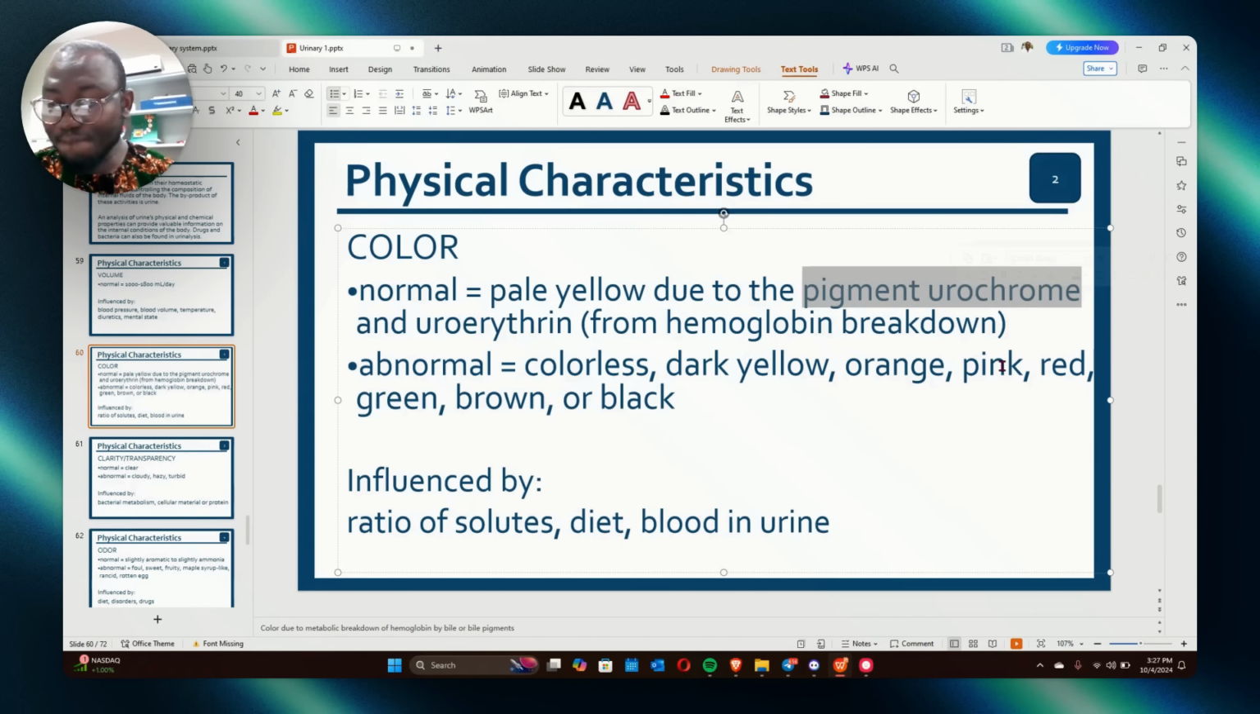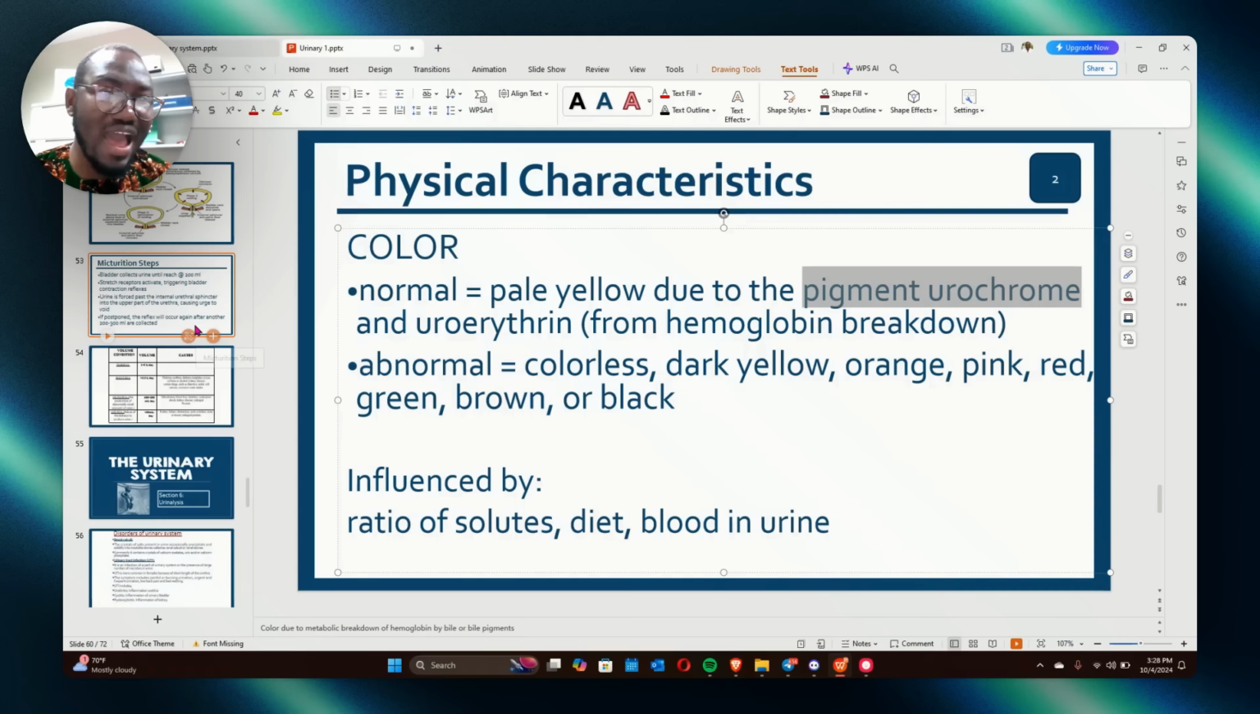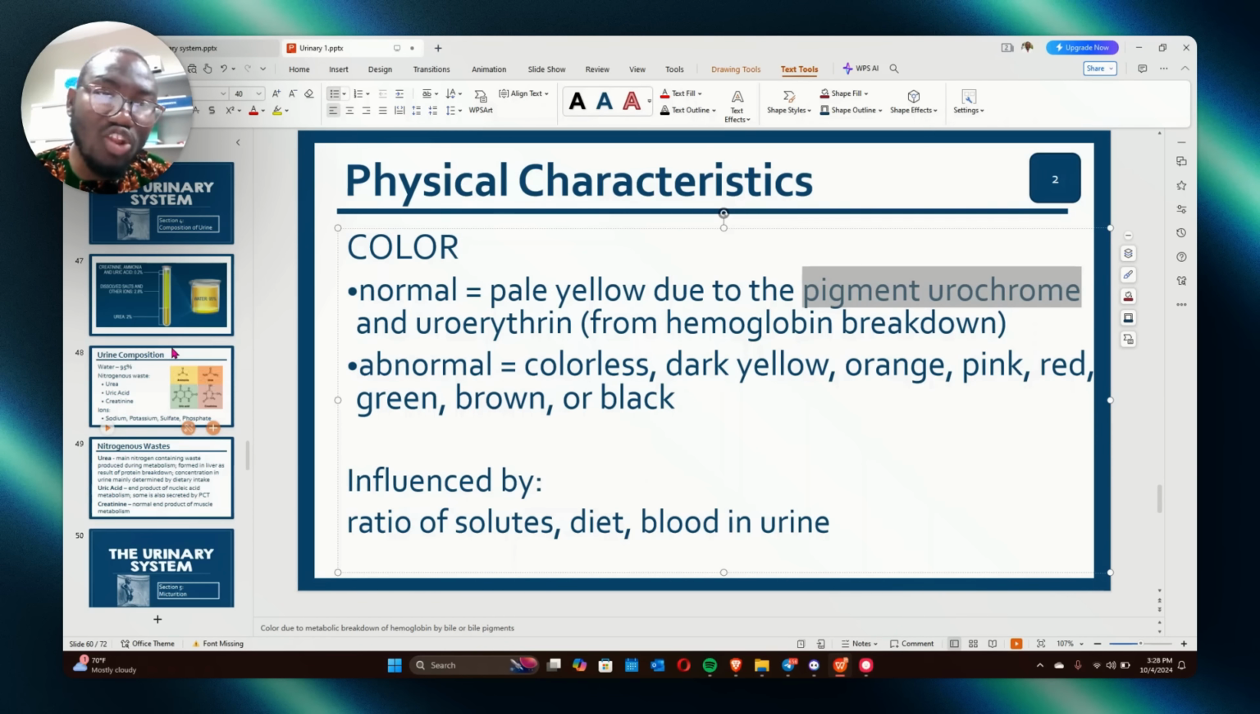All right? Now, when somebody that is healthy urinates, is there sugar in it? No, there is no sugar. What are the normal things that you can see in normal urine? You can see creatinine, you can see urobilin, you can see ammonia, you can see magnesium. These are the things that you can see in a normal urine.